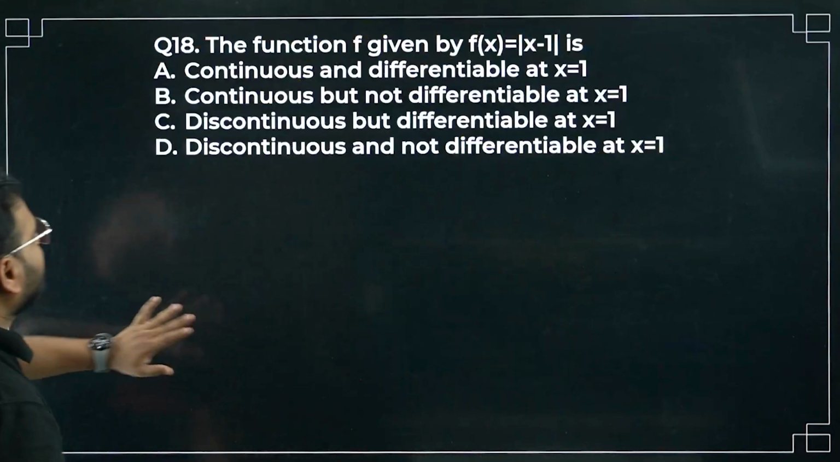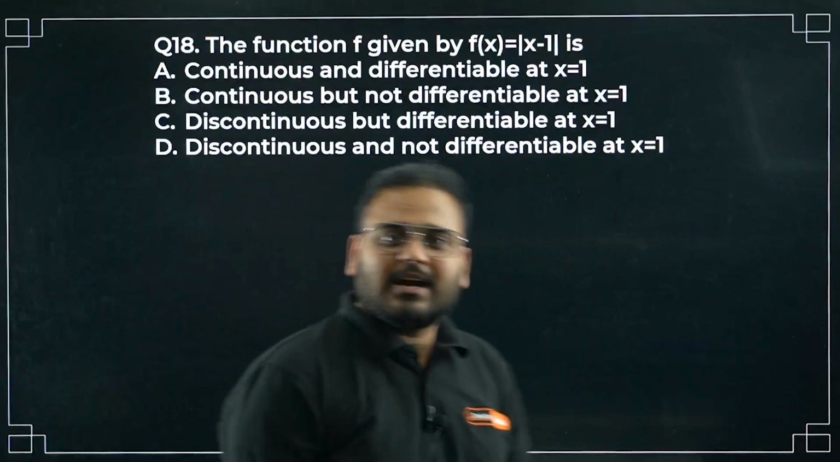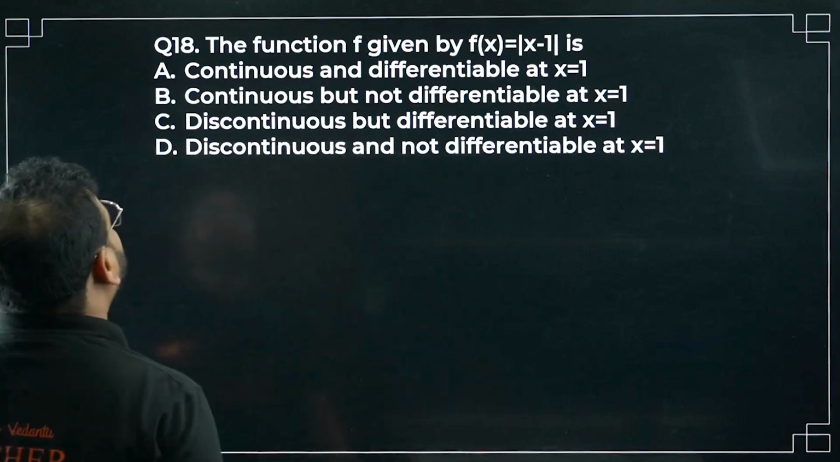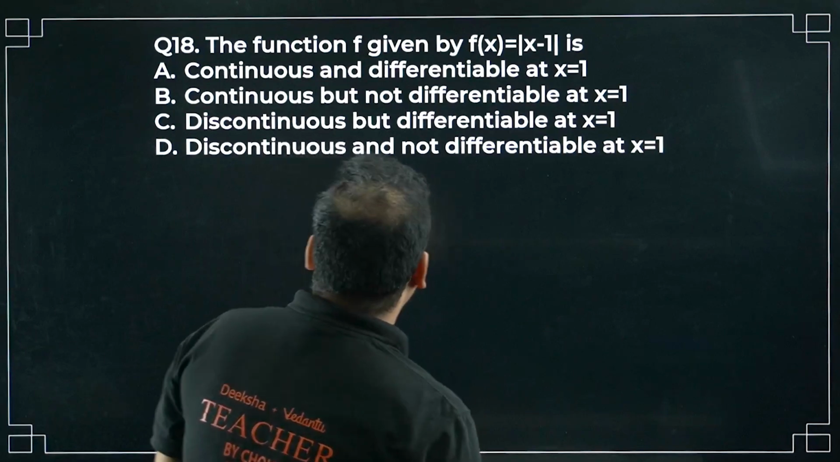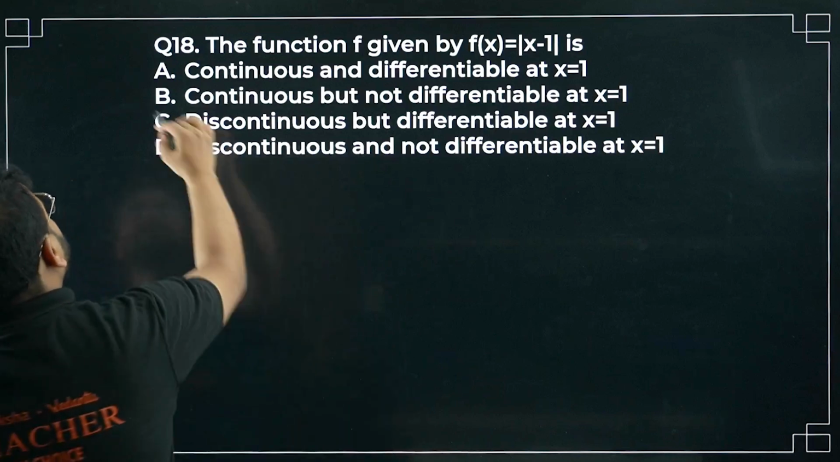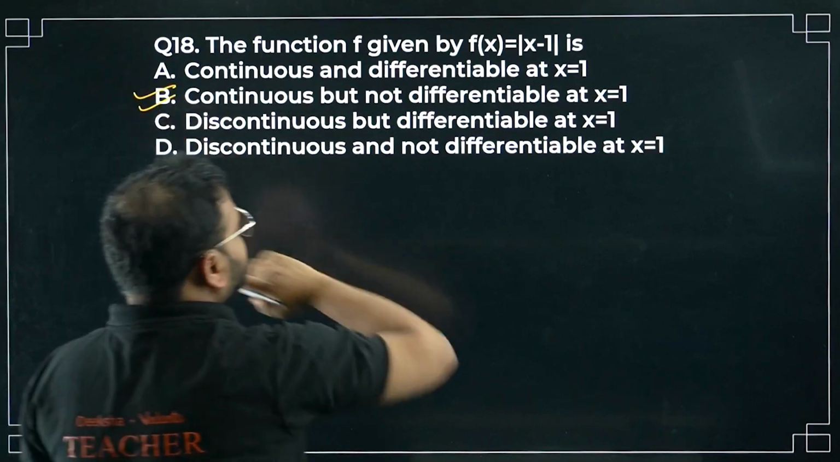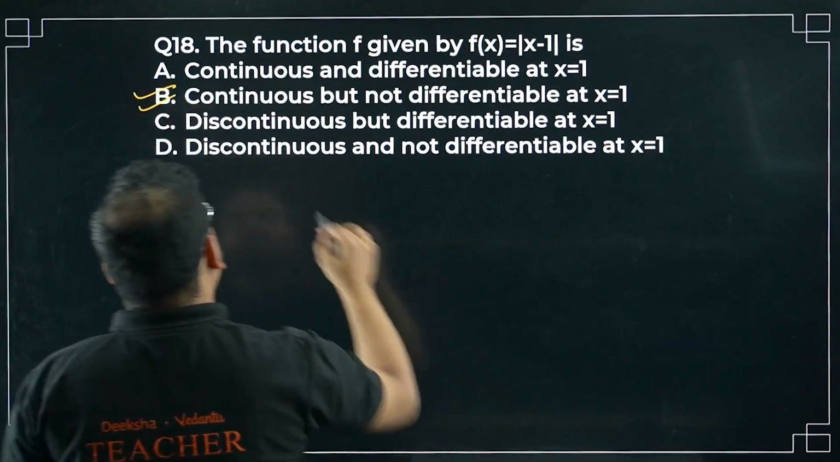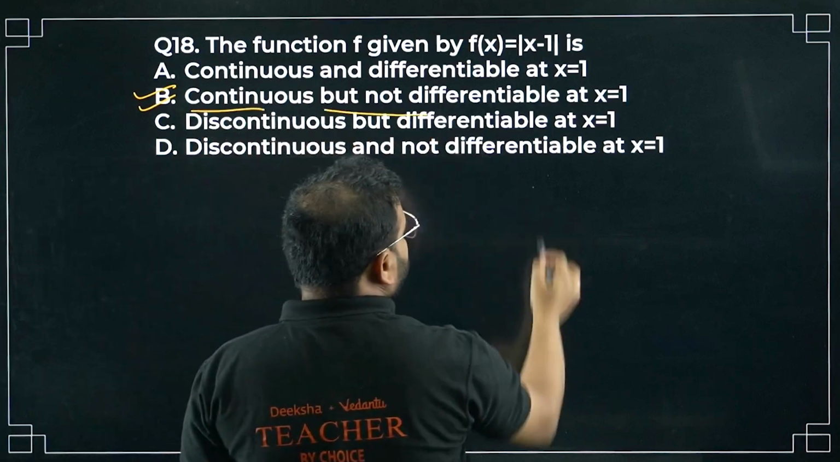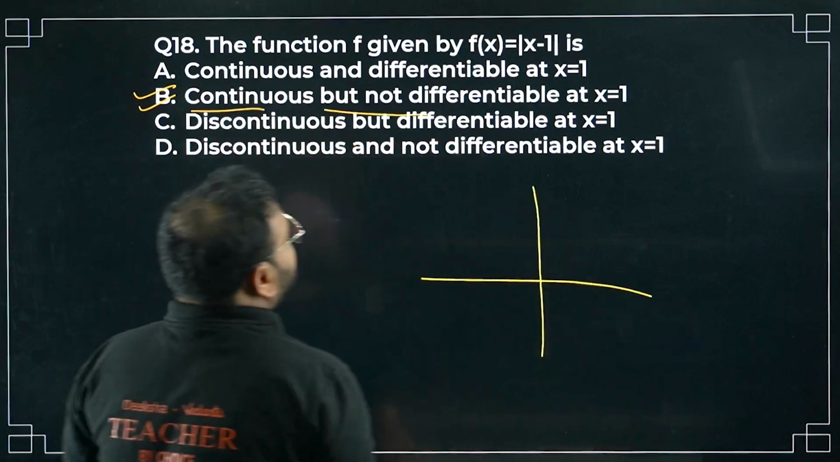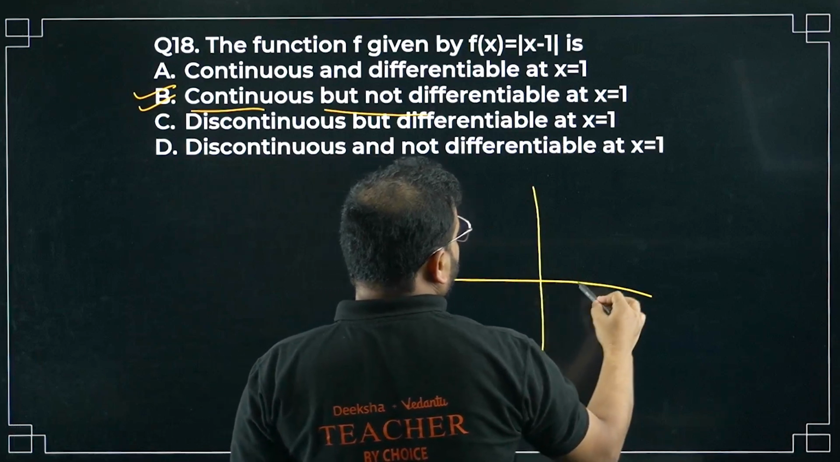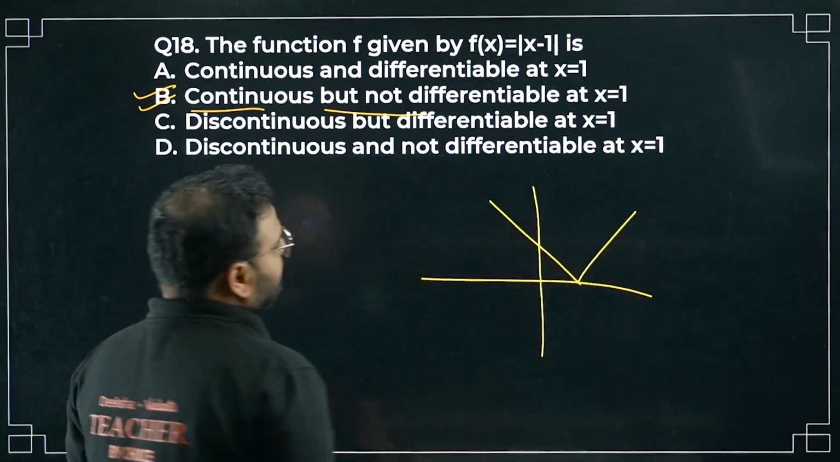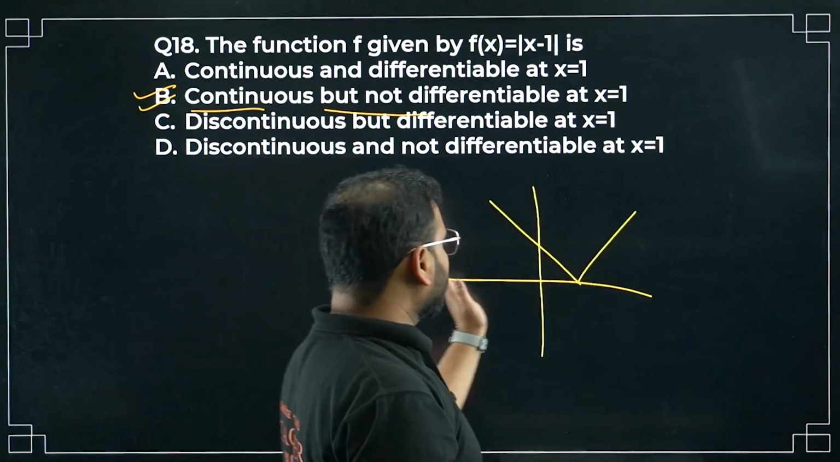Option B is correct. Moving on to question number 18 now, sir. That quick? Yes, that quick. Question number 18. The function f is given by f(x) equals mod of x minus 1. Option is B, sir. Continuous but not differentiable. Correct, no? Mod of x minus 1. Think about it. This is the function, right? The function will move towards the right.